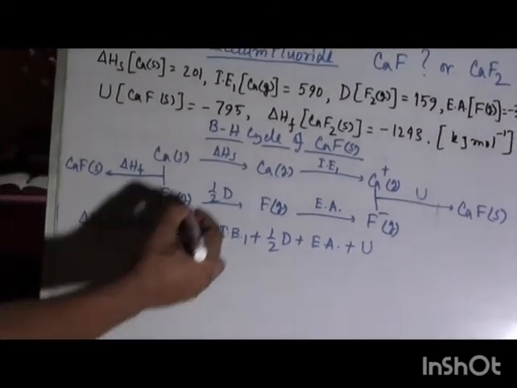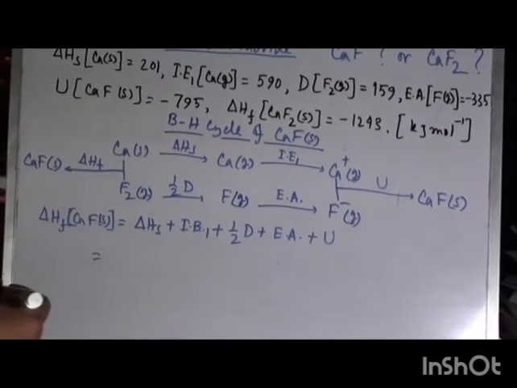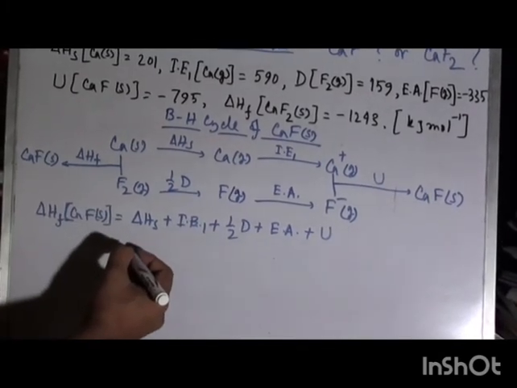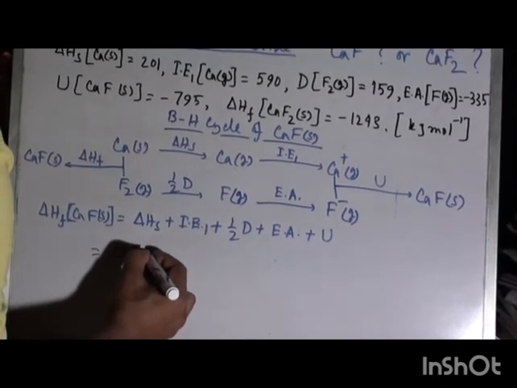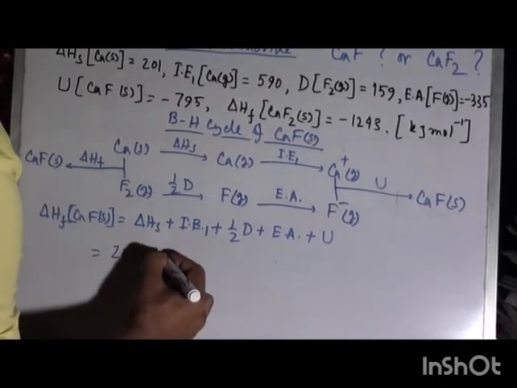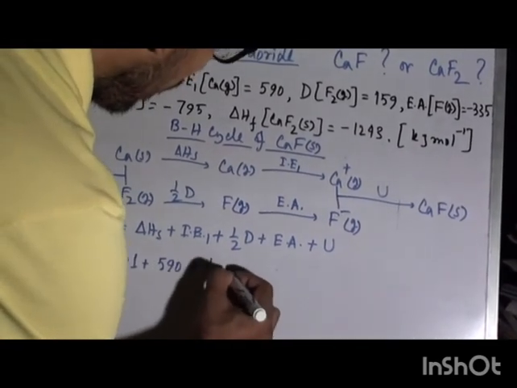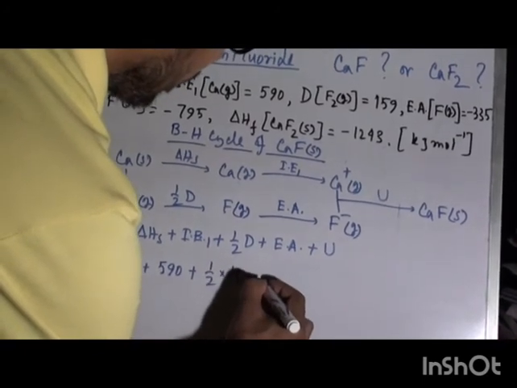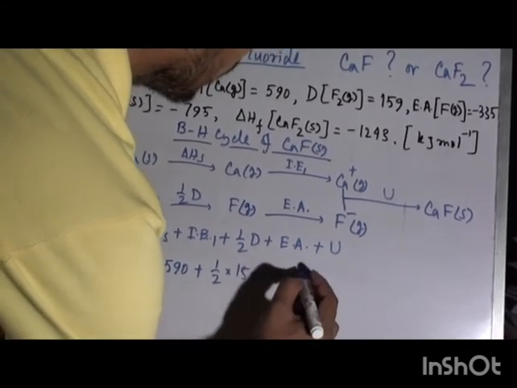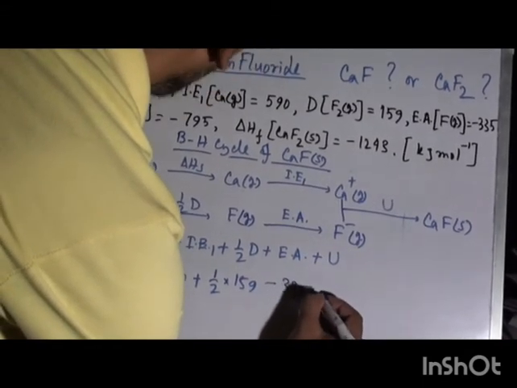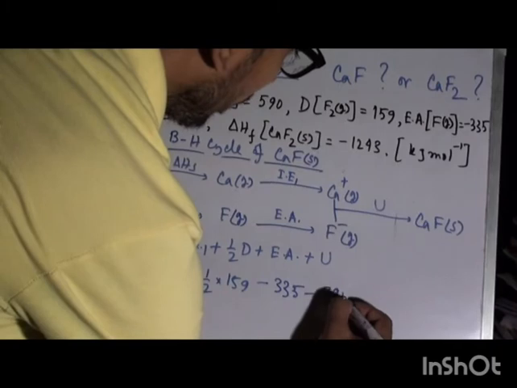Now putting these thermodynamical energy values from the above data like this: 201 plus 590 plus half 159 plus electron affinity, which means minus 335, and lattice enthalpy minus 795.